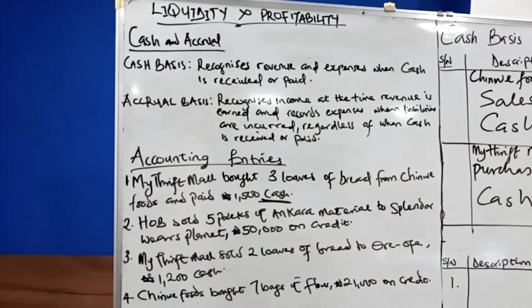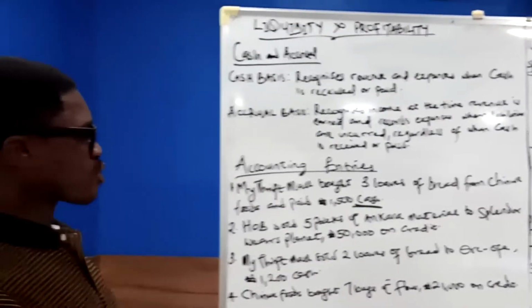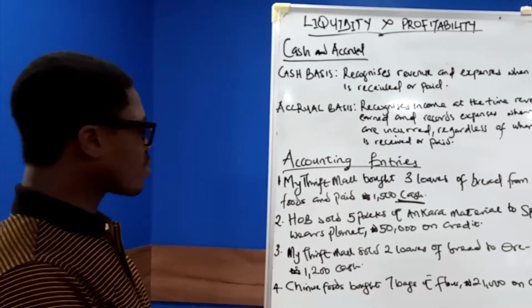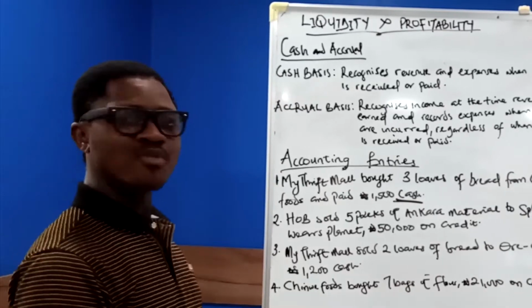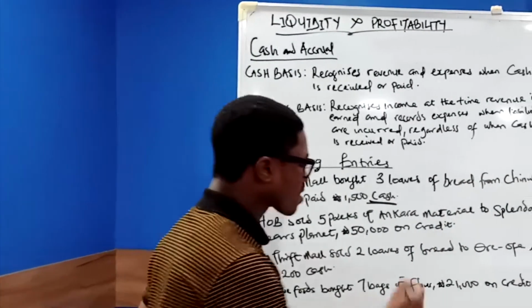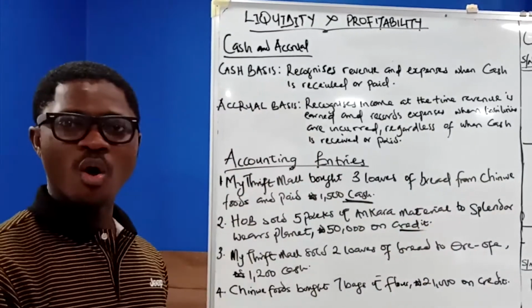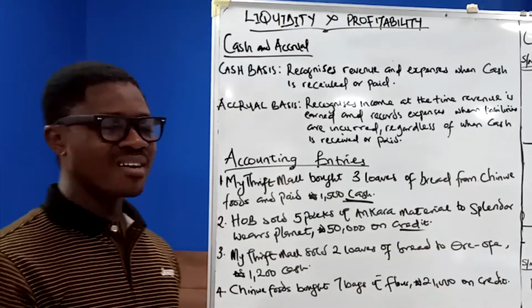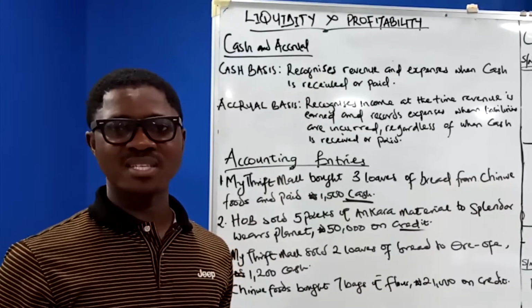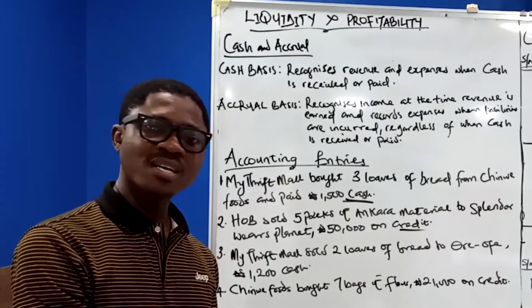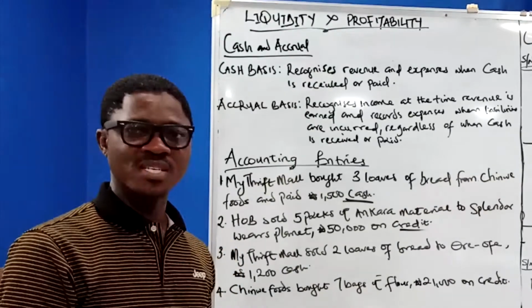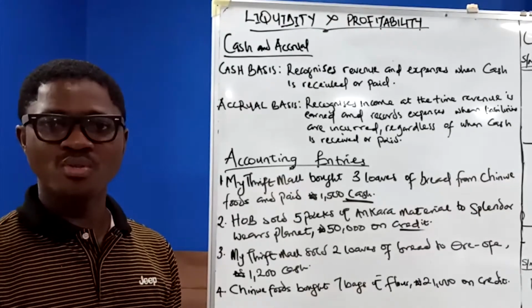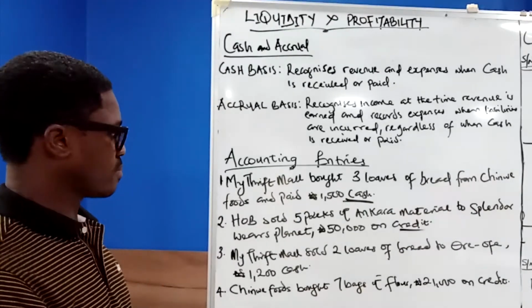Question 2. HOB sold 5 packs of Ankara material to Splendor West Planet, 50,000 naira on credit. On credit. Looking at this transaction, cash basis has no business with this transaction. Why? Because cash is not received and also cash is not paid.